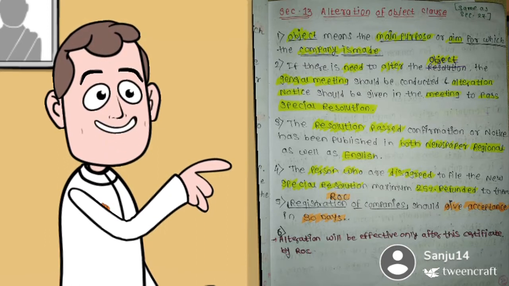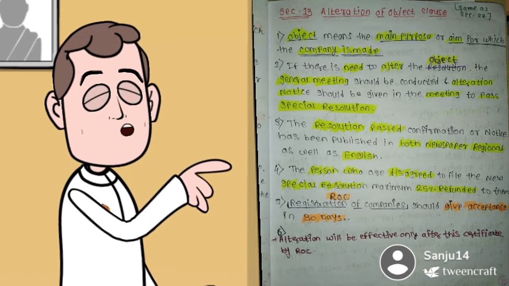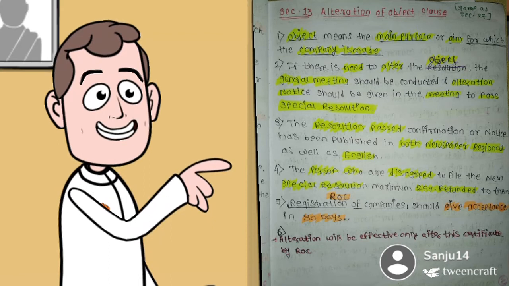Second, if there is a need to alter the object, a general meeting should be conducted and the alteration notice should be given in the meeting to pass a special resolution. Third, the resolution passed or confirmation or notice has to be published in both newspapers, regional as well as English. Fourth, for the persons who disagree with the new special resolution, a maximum of 25% is refunded to them.